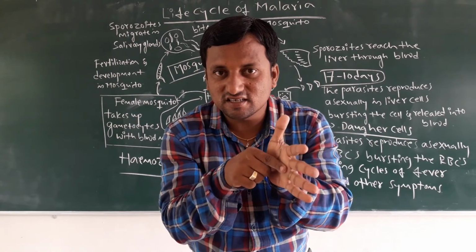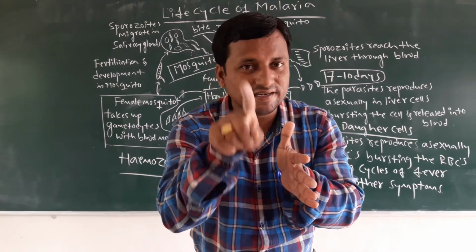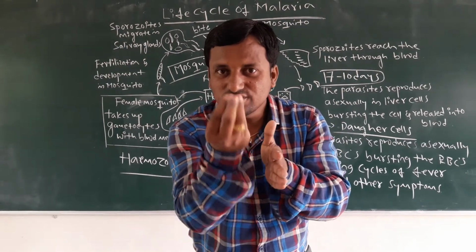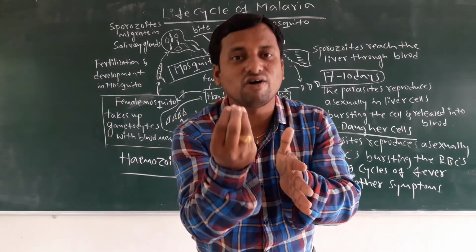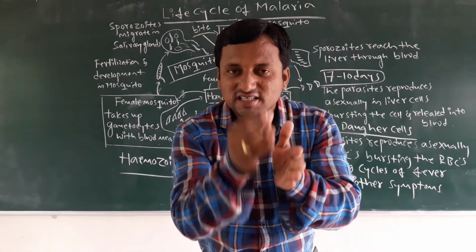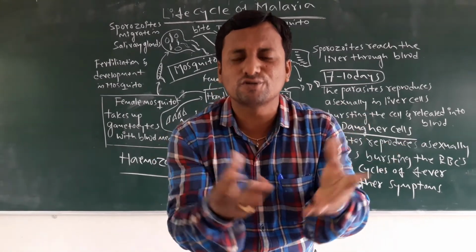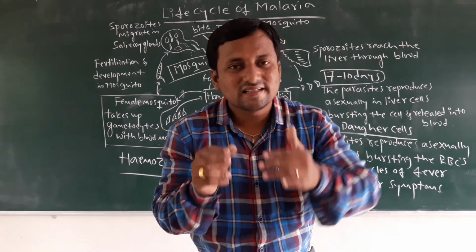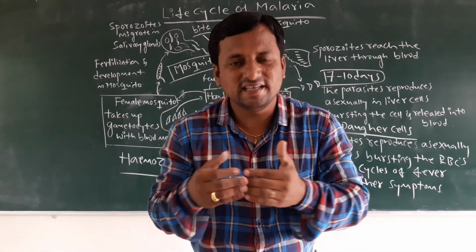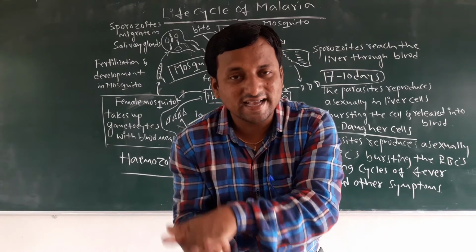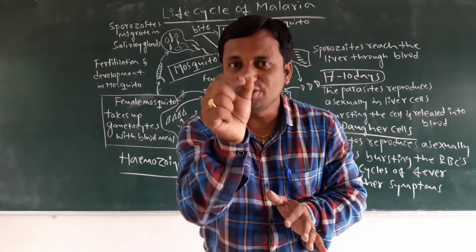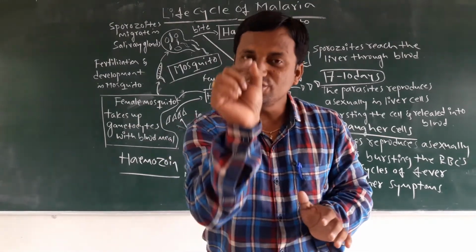In the liver, it stays for 7 to 10 days and starts multiplication and growing. Due to that multiplication, the liver cells called hepatocytes burst. After bursting, thousands of parasites are formed. They are released into other organs, like the heart and the lung capillaries, where they settle. They are formed as crescent shaped cells, called daughter cells, and those daughter cells are nothing but merozoites.